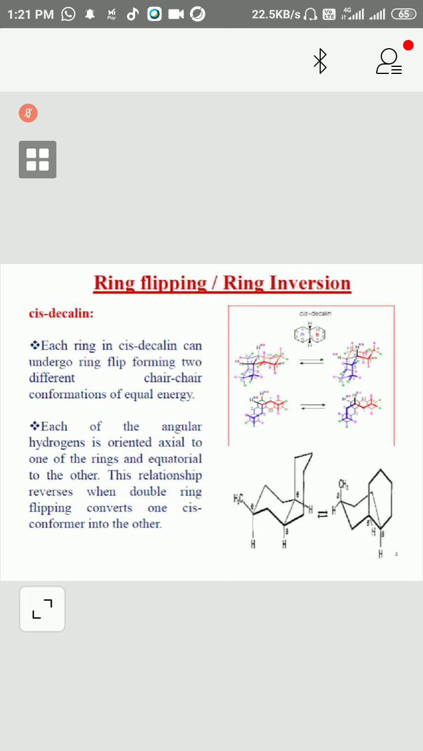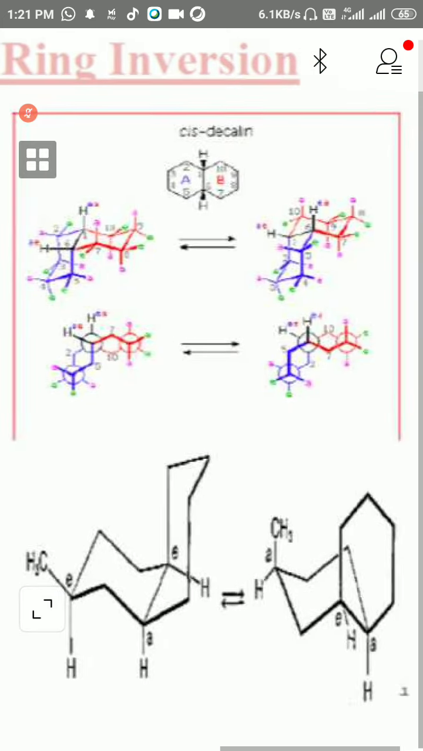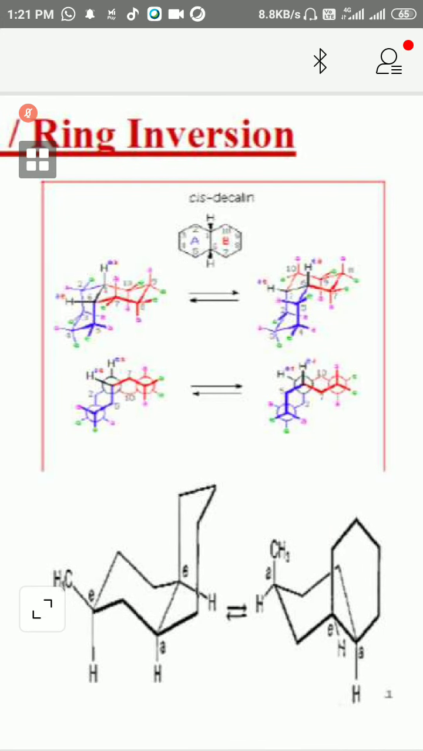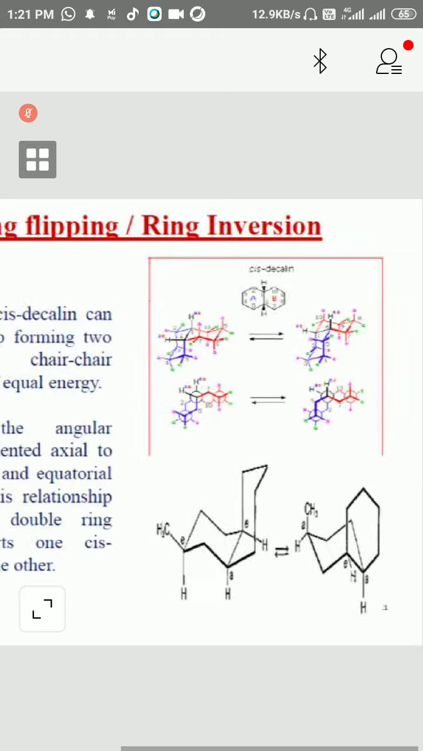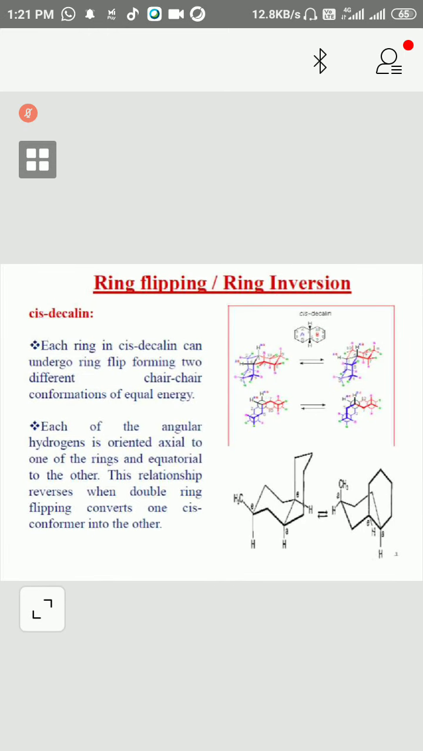Now ring flipping and ring inversion, we will see here how it is possible. Each ring in cis-decalin can undergo ring flip, forming two different chair conformations of equal energy. Now we can see here, this is a chair form, this is a chair form. And this is cis-decalin. This is the bridgehead carbon. So one is axial on this side, and this is equatorial on this side. Both are on the same side. So this will be the cis molecule, and this can interconvert into this form.